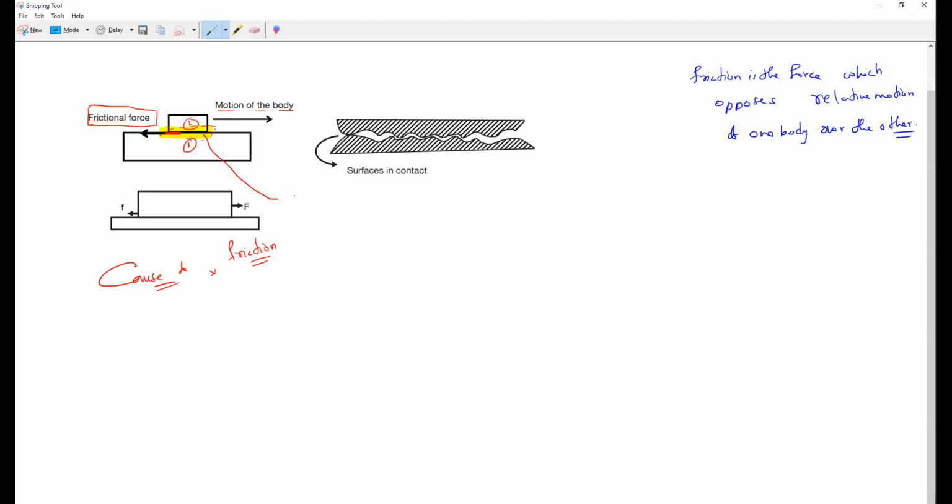Now, if I see this particular part through the microscope, of course, if I see normally, they appear to be like a regular, plain surface. But if I see through the microscope, observe very carefully, I can see there are irregularities between the surfaces.